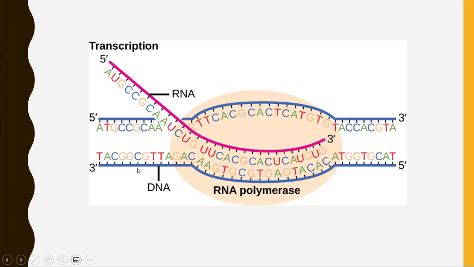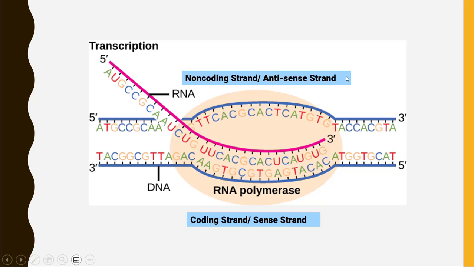Now, the DNA strand that is going to act as a template for RNA polymerase is called the non-coding strand or antisense strand. The RNA that is coming out of this DNA is called the primary transcript, and it is always synthesized from 5' end to 3' end.